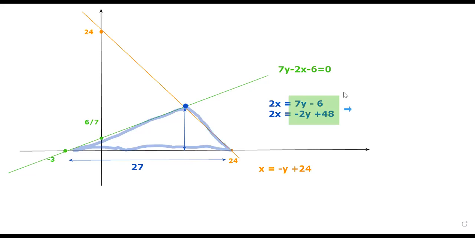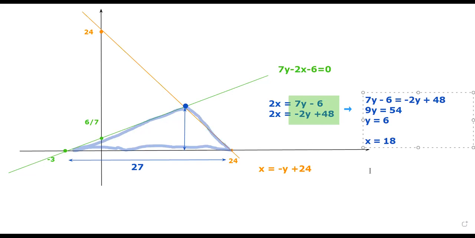So let us rewrite it as the following. 7y minus 6 is equal to negative 2y plus 48. After rearrangement, we know that 9y is equal to 54, and hence y is equal to 6. And of course, we can find our x as the corresponding value, which is 24 minus 6, equal to 18.